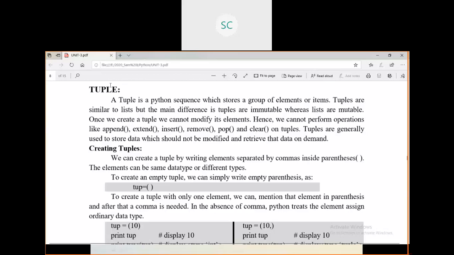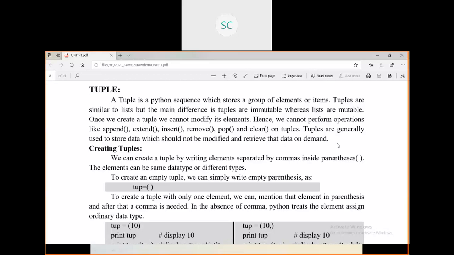Then where will we use these tuples? Typically, these are used to store data which should not be modified, and to retrieve that data on demand. Suppose in some situation you have declared a list or a tuple. Suppose I have a tuple that consists of some data. I have saved the weekdays in that tuple, from Monday to Sunday.